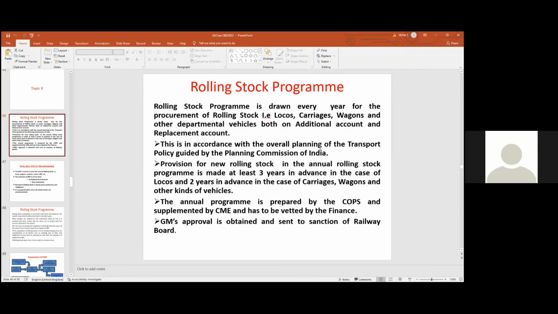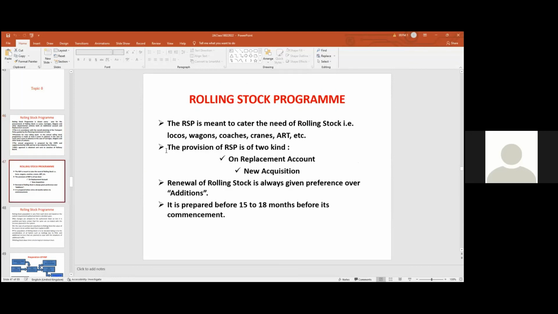So what is the purpose of rolling stock program? It is to cater to the need of the rolling stock of railways, consisting of locos, wagons, coaches, cranes, ART that is accident relief train. The provision of RSP is in 2 ways. One is replacement account, and the other is acquisition account, new items for new services. And replacement account is priority. So renewal and replacement of rolling stock is given priority over the additions.